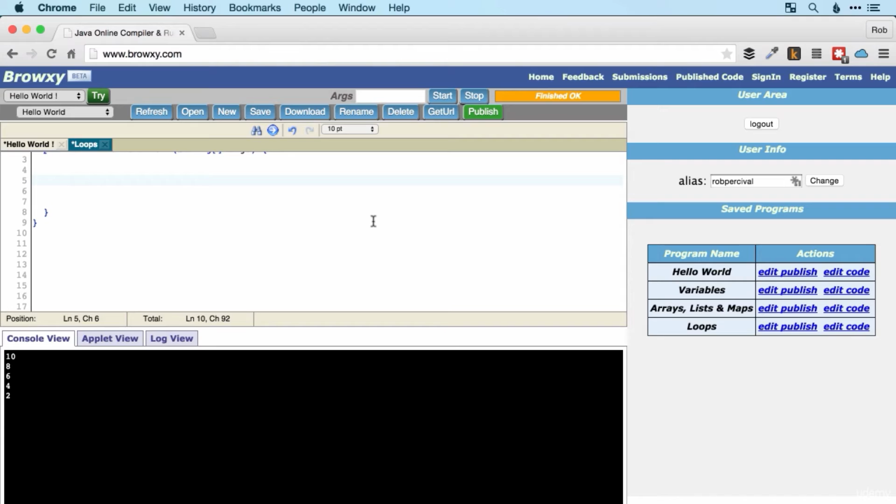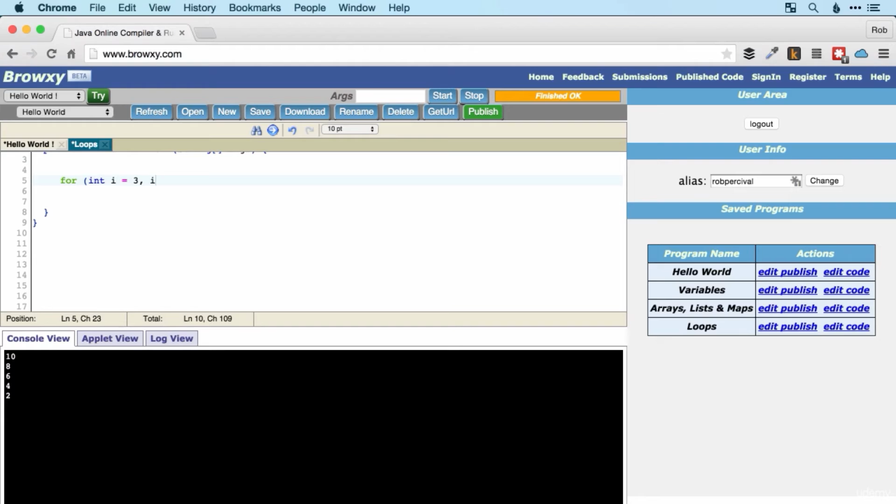All right, hope that went well. I'm going to go for a for loop. And I'm going to do it slightly differently to the way we did it before. I'm going to create our integer. I'm going to call it i this time. i is usually the counter variable that we use. You can use absolutely any letter or word that you like, but i is quite common. And I'm going to start off with i being 3.